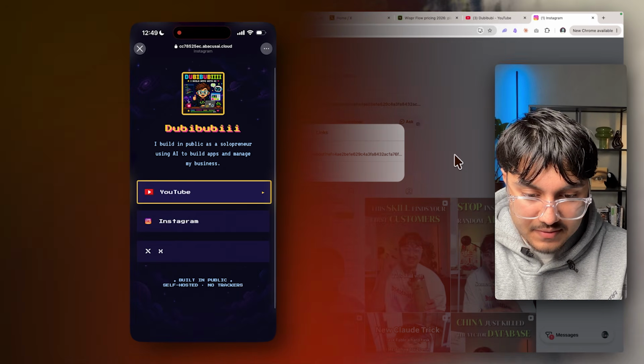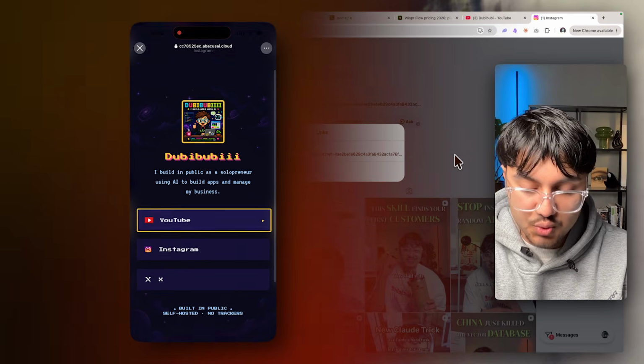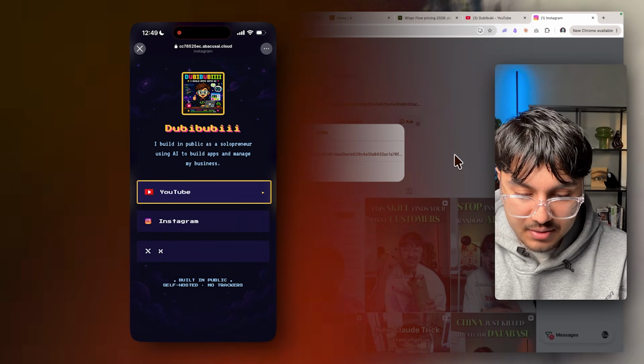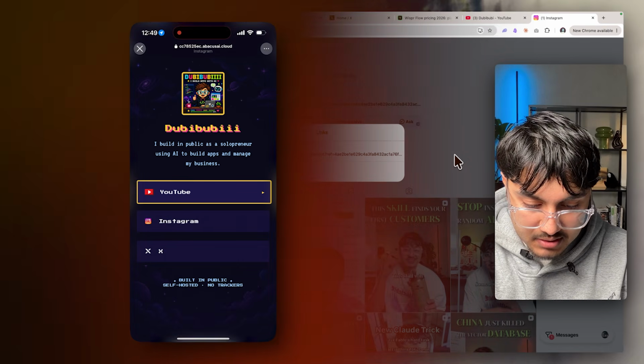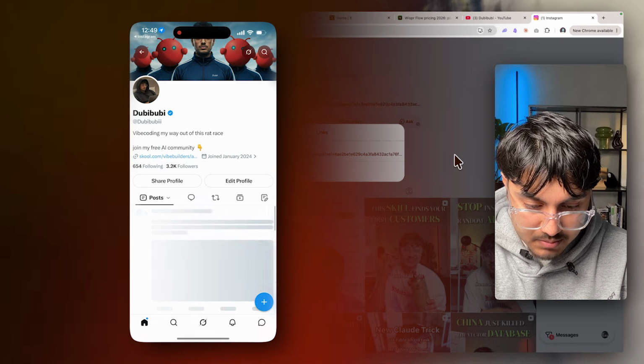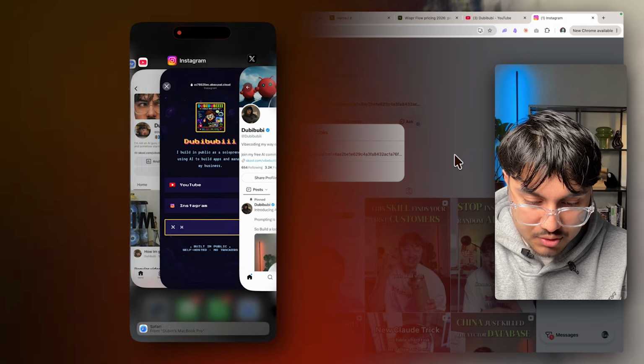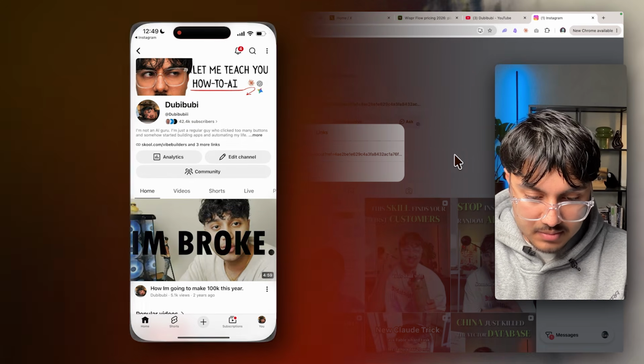It looks pretty freaking nice, man. It looks way better on mobile than the computer, to be fair. Click on X. Boom, it works fine. Click on YouTube. Boom, everything works great.